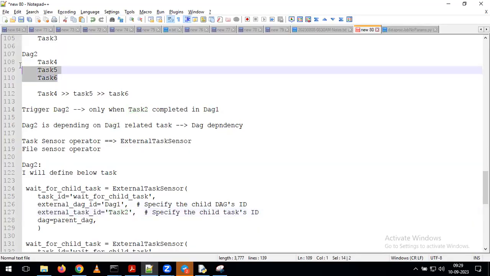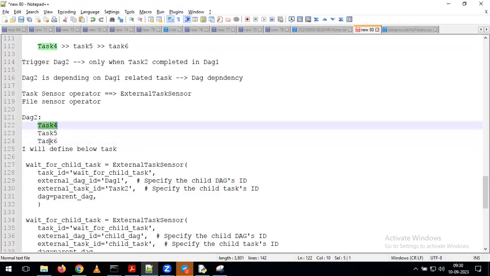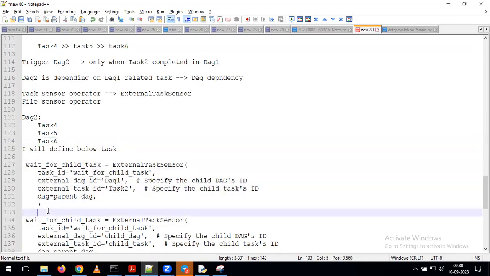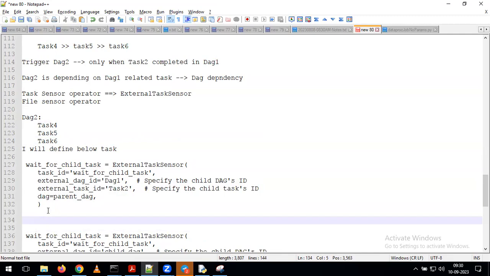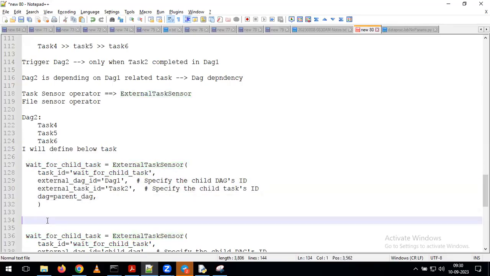Now in DAG 2, other than this task, I am having these tasks also: task 4, task 5, task 6. Other than all these tasks, we are having one more task like this. Now you tell me, in DAG 2, how are we going to define the dependency? Any guesses? With the help of this additional task, we are defining the dependency between DAG 1 and DAG 2. After defining this task in DAG 2, now we need to provide the dependency in this DAG. What is the dependency we need to provide?